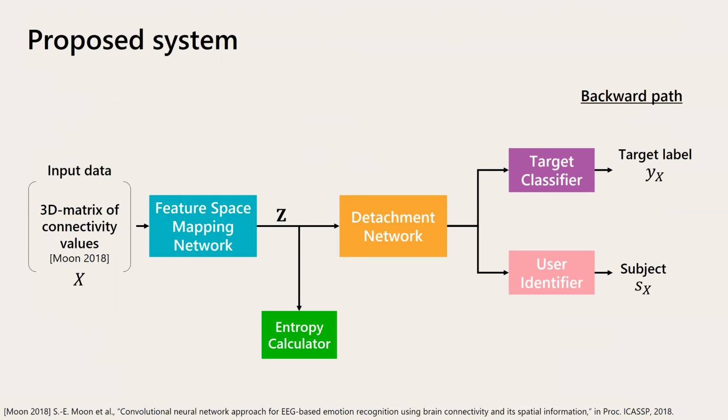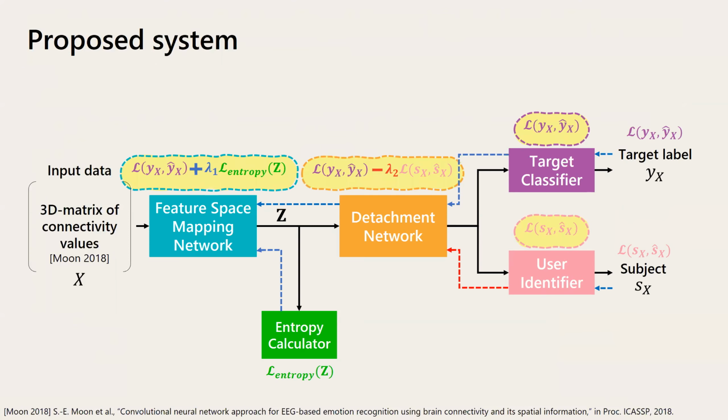In a backward path, the target classification loss is used for the training of the target classifier, detachment network, and feature space mapping network. The user identification loss is used for the training of the user identifier, and the detachment network is trained based on the inverse user identification loss. The entropy loss is used for the training of the feature space mapping network. So the learning scheme can be summarized like this. And lambda 1 and 2 indicate the weight values to balance the contribution of two different losses for the learning.